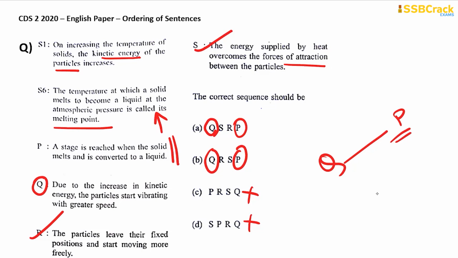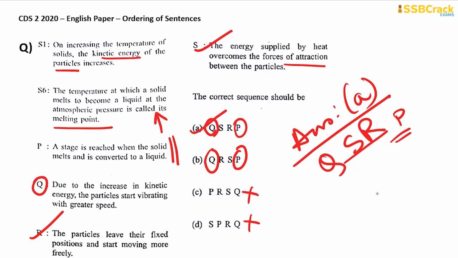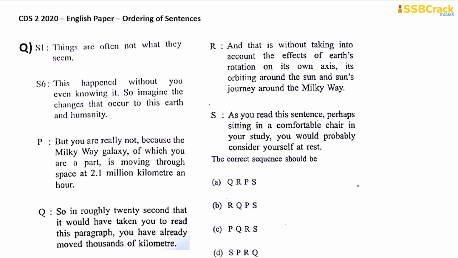So only after S, R happens. So S and R will be there one after the other. So it should be QSRP, which is there in option A. Therefore the answer is option A only. Clear? Next one. Things are often not what they seem.